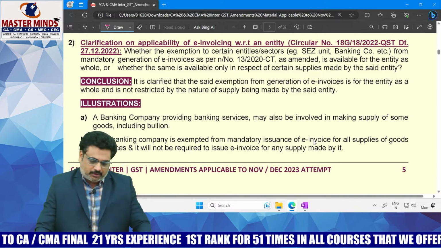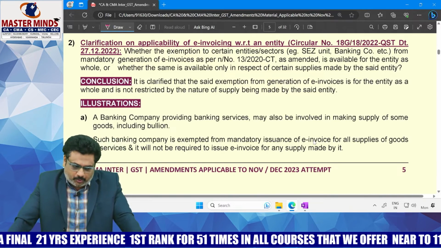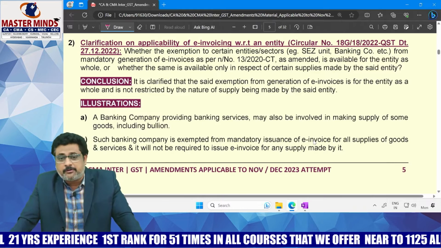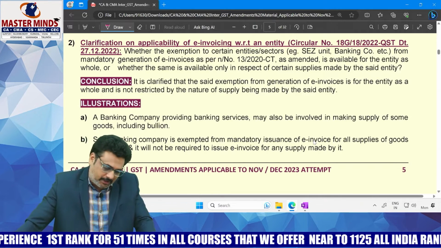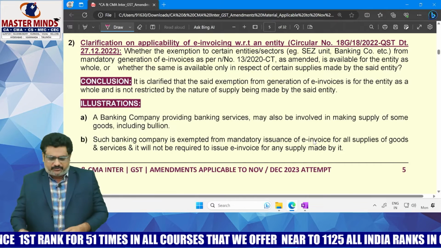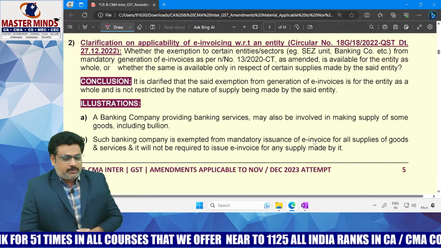That means even though their aggregate turnover is more than 10 crores, still they are not required to issue the invoice. What are the cases that are covered, ma'am?